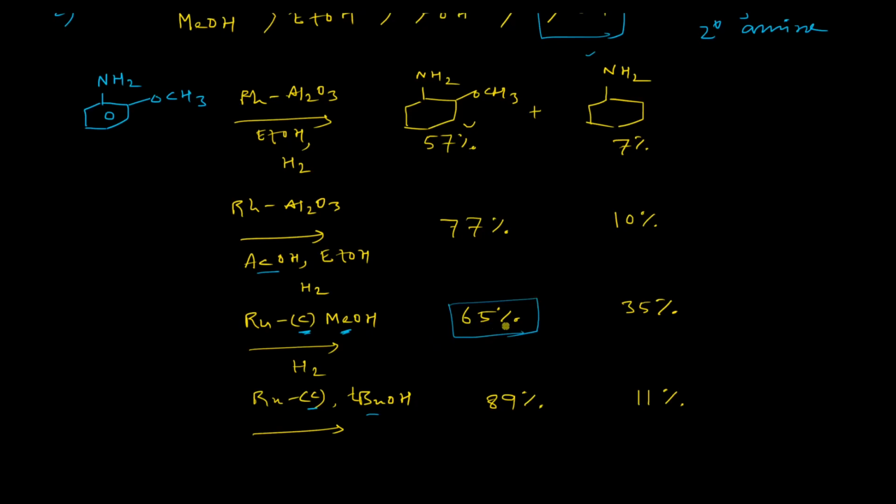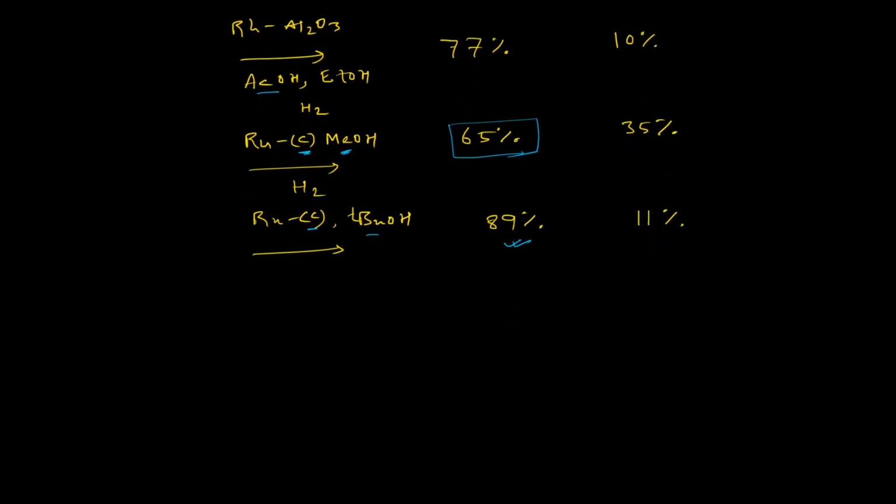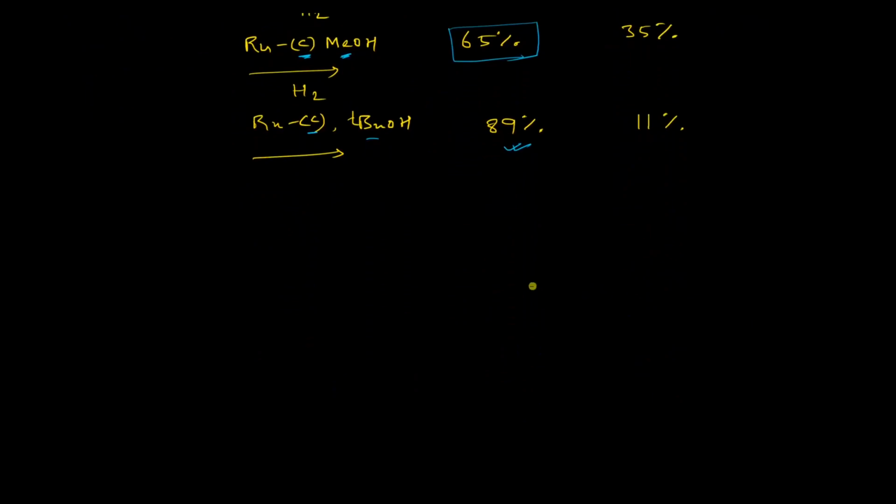We obtain this in very less yield. However, when we change the solvent from methanol to tertiary butanol, we can clearly see that the yield is very good in this case, right? So these are very important factors which you have to consider during the answering of questions in competitive exams.